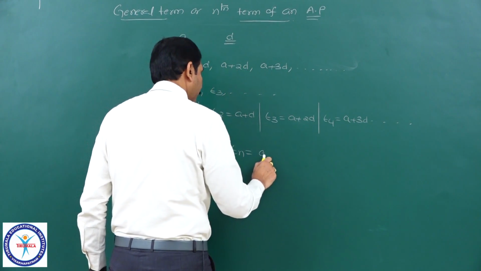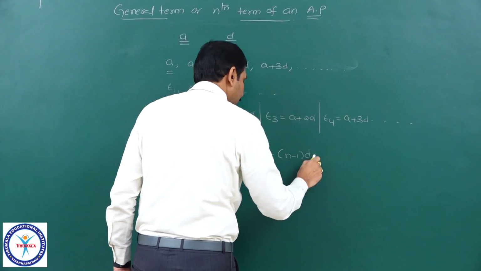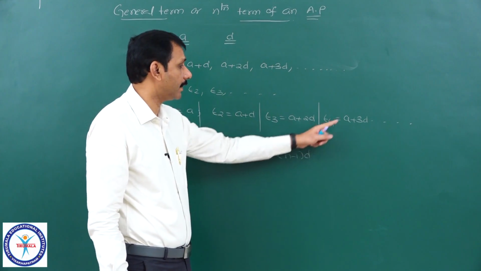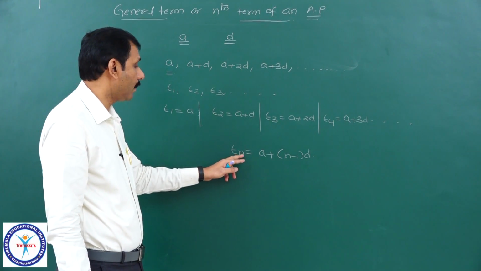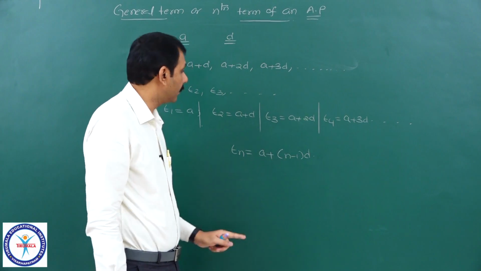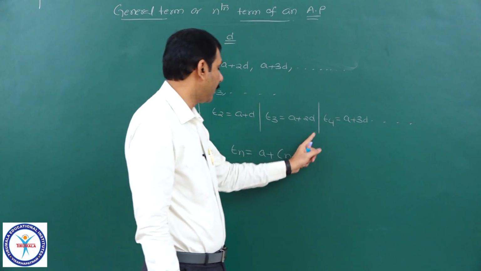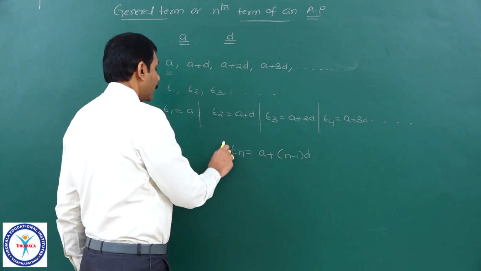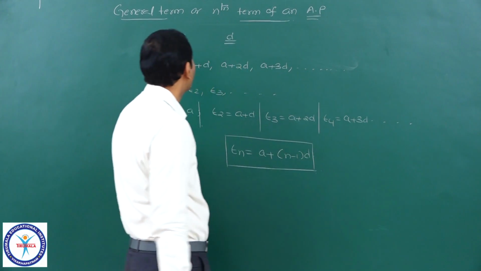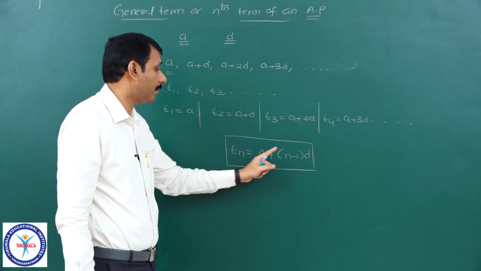Therefore, the nth term is given by A plus (n minus 1) into D. If you take n equal to 1, you get A. n equal to 2 gives A plus D, n equal to 3 gives A plus 2D, n equal to 4 gives A plus 3D and so on. Therefore, the general term or nth term of this AP whose first term is A and common difference is D is given by this.